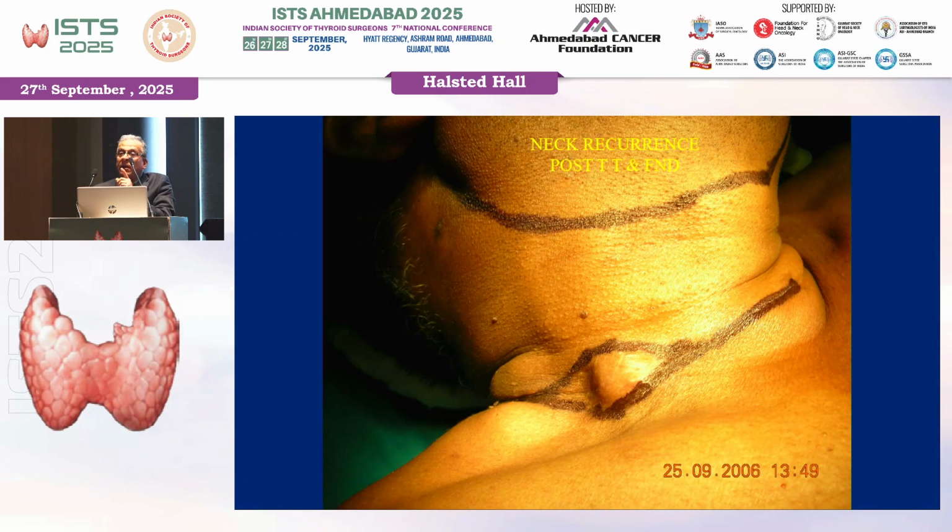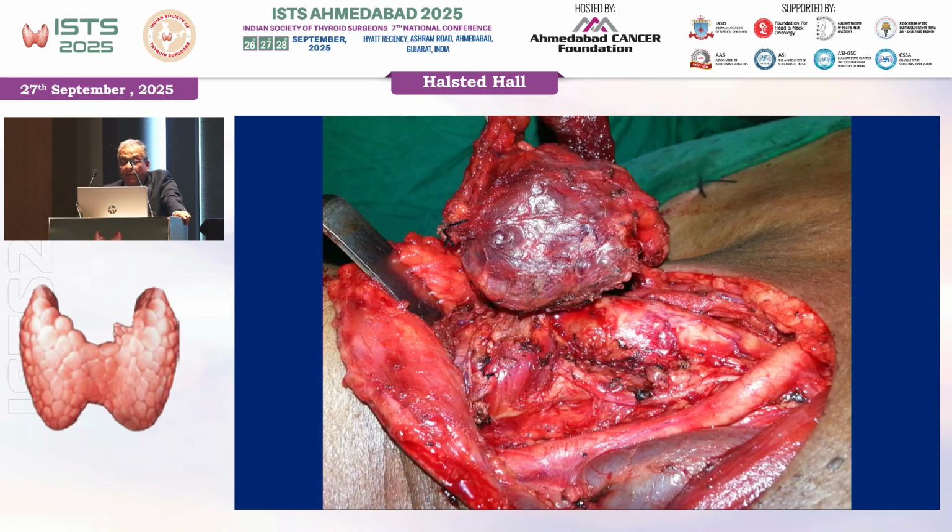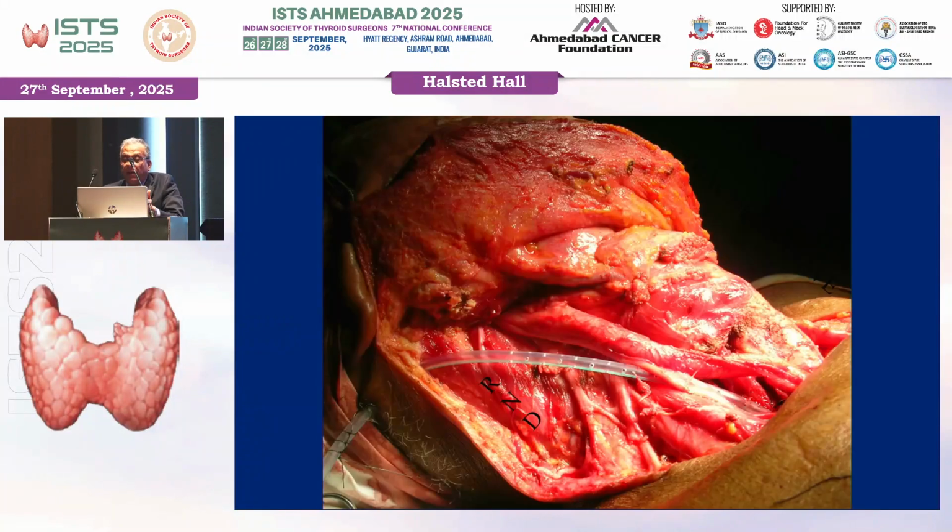Last slide. It is possible that in a differentiated thyroid cancer with lymph node metastasis treated over the years, that lymph node metastasis may get de-differentiated. Here is the disease which got de-differentiated, and we literally had to do this kind of extended radical neck dissection, and therefore it is very important.